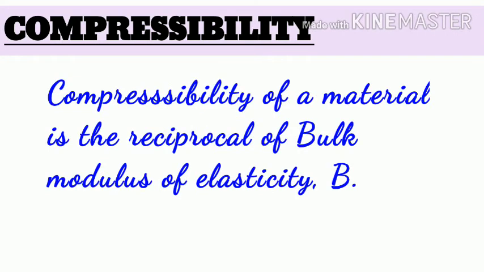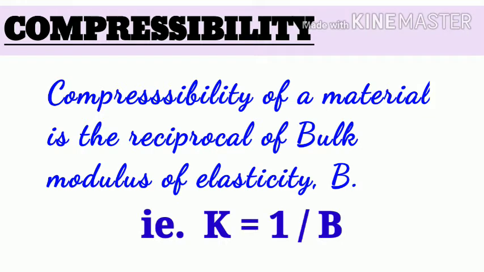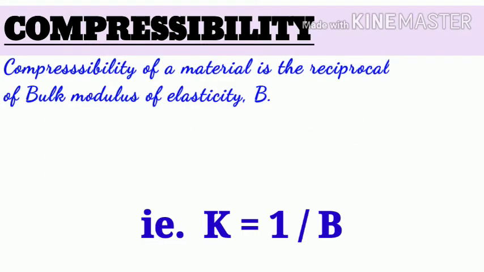Now let's move on to compressibility. By the very term, we get an idea that as compressibility is related to the change in volume, so bulk modulus will be involved. Compressibility of a material is actually the reciprocal of bulk modulus of elasticity, that is B. Therefore, if we represent compressibility by K, then K is equal to 1 by B.